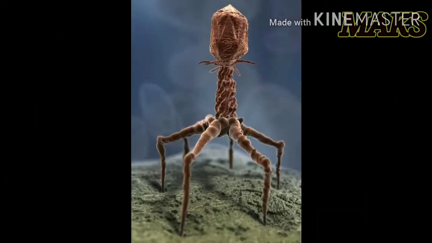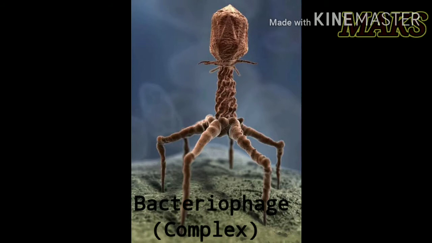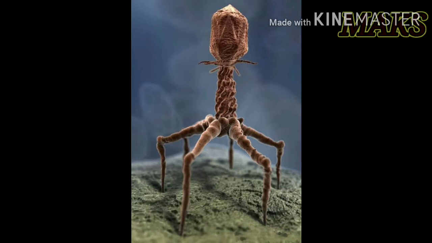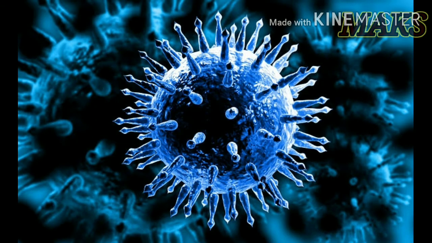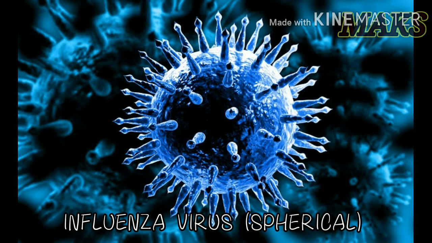This is the shape of a 3D model virus, and the name of this virus is a bacteriophage and the shape of it is complex. This is another shape of a virus which is spherical, and the name of this virus is influenza virus. You can see the thorn-like structures that are called spikes, which help in attachment to the host cell.